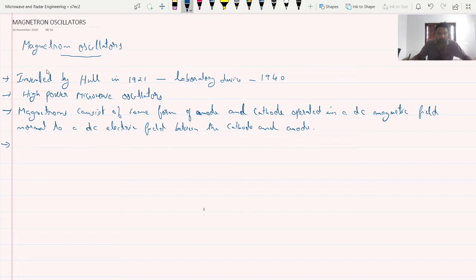Because of this cross field between the cathode and anode, the electrons emitted from the cathode are influenced by the cross field to move in a curved path. So the electron will be moving in a curved path because of the influence of the cross field between the cathode and anode. That's the next point I had to discuss here.